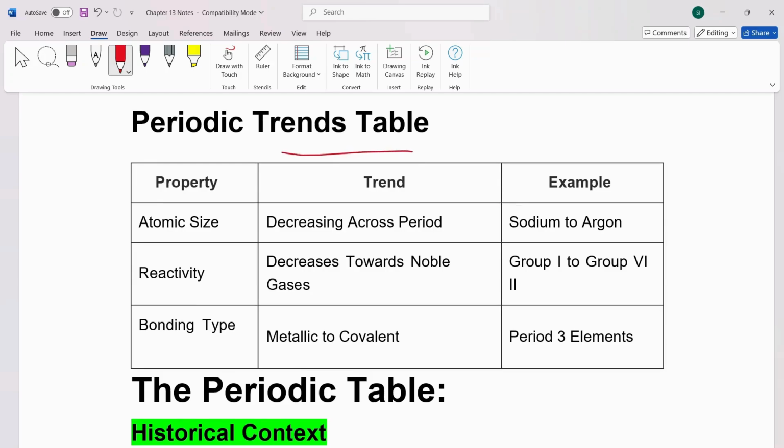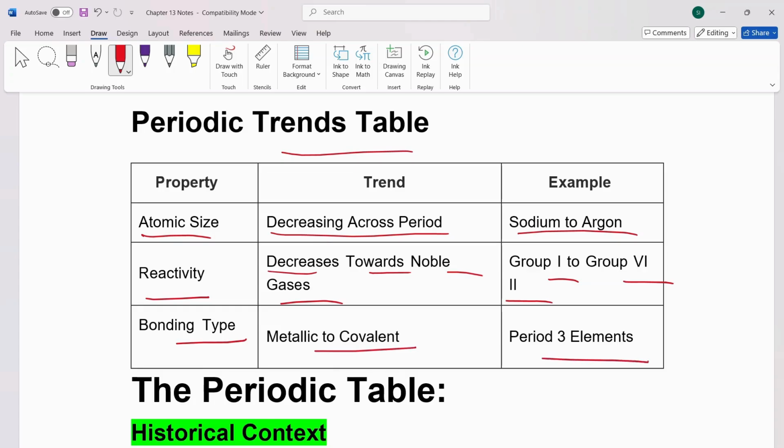Periodic table trends: atomic size, you see the trend decreasing across periods, for example, sodium to argon. Reactivity decreases through noble gases, group 1 to group 8. Then bonding type, metallic to covalent, period 3 elements.